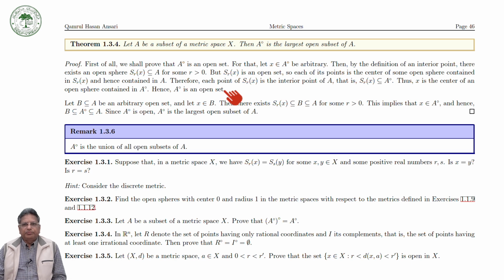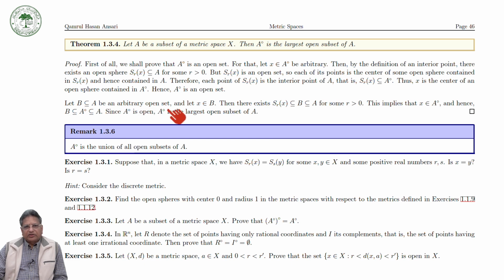Now we have to prove that it is the largest open set. So suppose that B, which is a subset of A, is another open set.